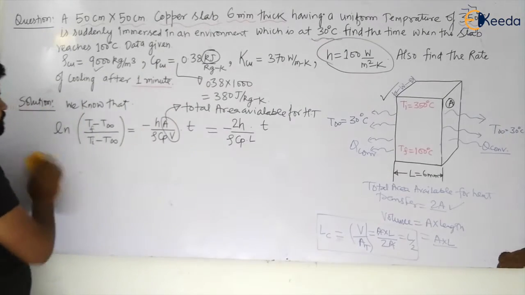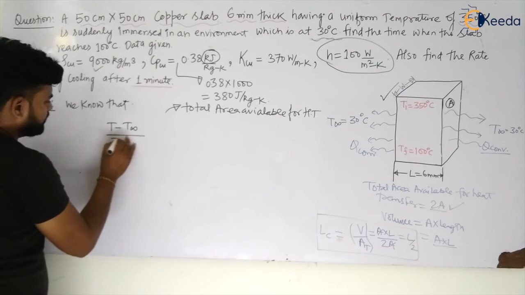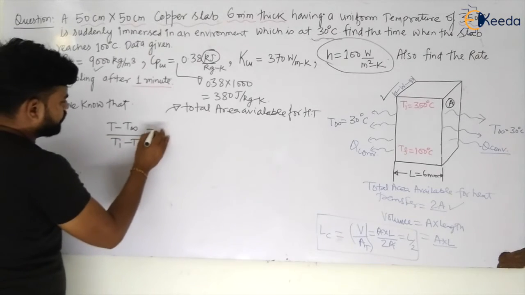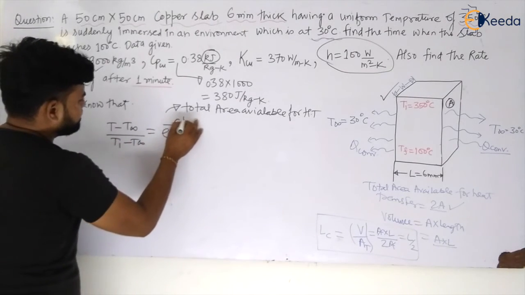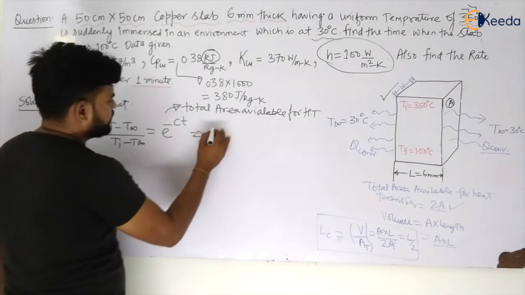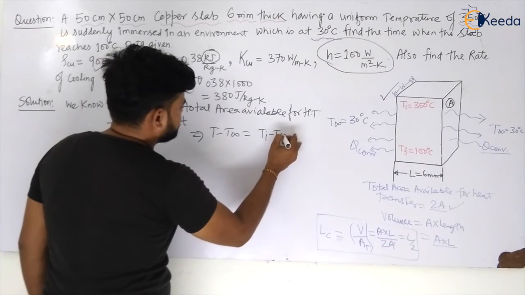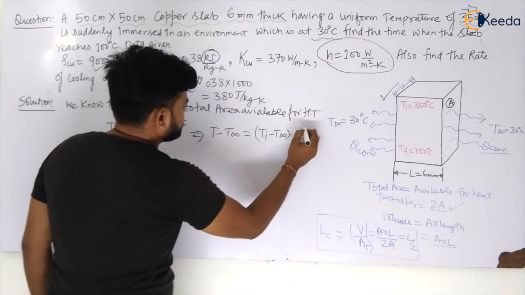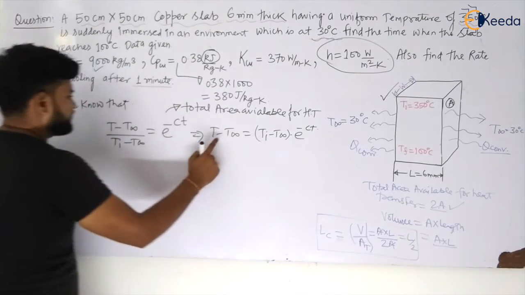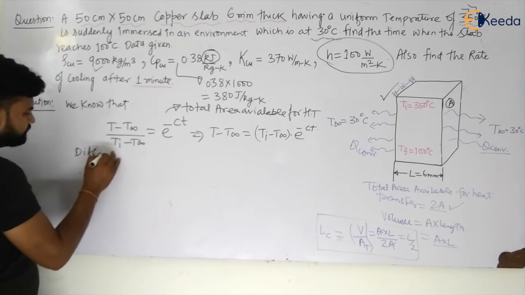(T minus T infinite) divided by (Ti minus T infinite) is equal to e to the power minus Ct. Let us take this side. So this will become T minus T infinite is equal to Ti minus T infinite into e to the power minus Ct. So I will differentiate this equation, differentiating again with respect to time.